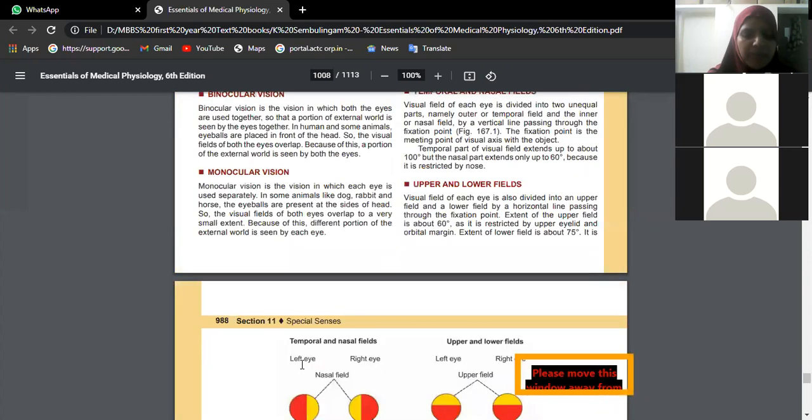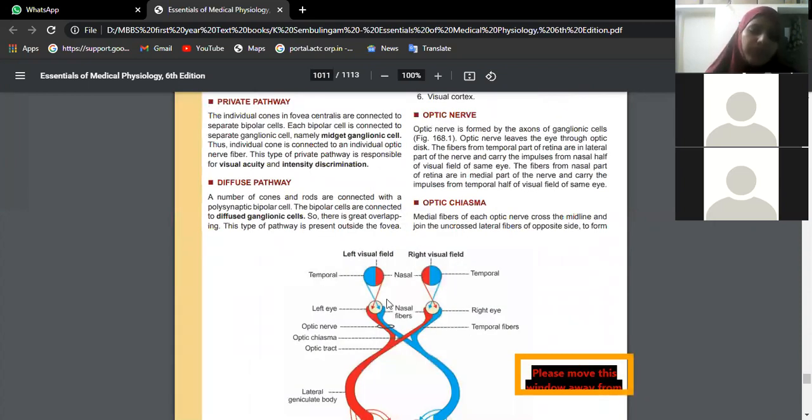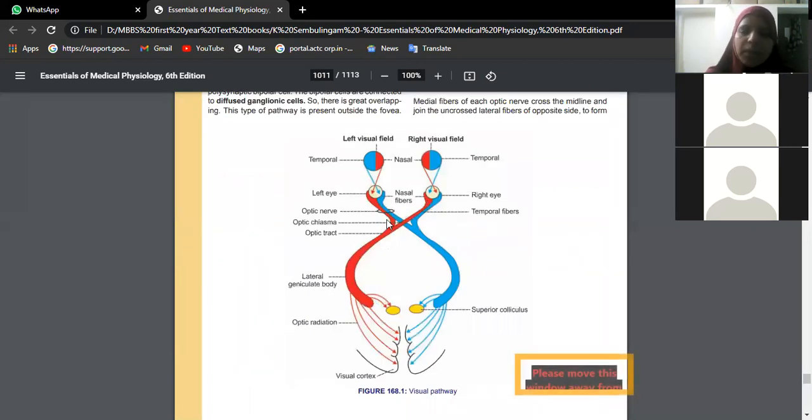Optic pathway, visual pathway, can anybody tell me? See, these are our two eyeballs. Each eyeball has 2 eye fields. Towards the nose, this side is the nasal eye field, and towards the lateral side we have the temporal eye field. Then you will see this is the optic nerve, which has half of the fibers nasal fibers and the other half temporal fibers.